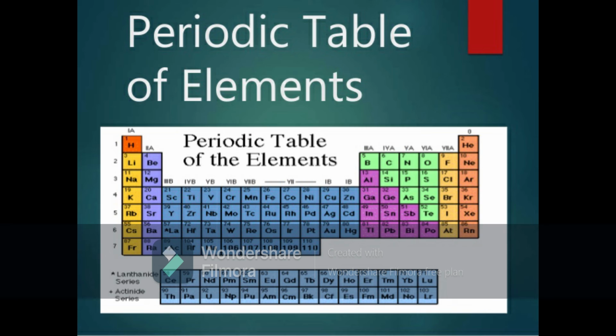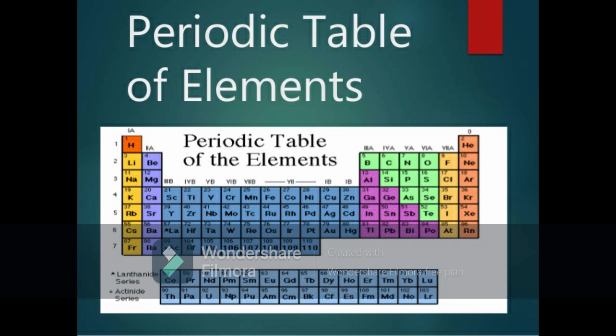See the second group, the second column in the periodic table: beryllium, magnesium, calcium, strontium, barium. Beryllium loses 2 electrons to become Be2+. Magnesium loses 2 electrons to become Mg2+. Why do they lose? To attain stability. Calcium loses 2 electrons to become Ca2+, strontium Sr2+, barium Ba2+, radium Ra2+. The second group of the periodic table we call alkaline earth metals.